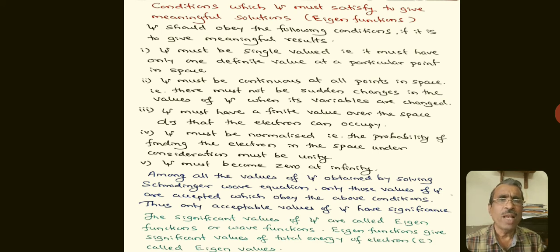Among all the values of psi obtained by solving the Schrodinger wave equation, only those values of psi are accepted which obey the above conditions. Thus, only acceptable values of psi have significance. The significant values of psi are called eigenfunctions or wave functions. Eigenfunctions give significant values of the total energy of the electron E, called eigenvalues.